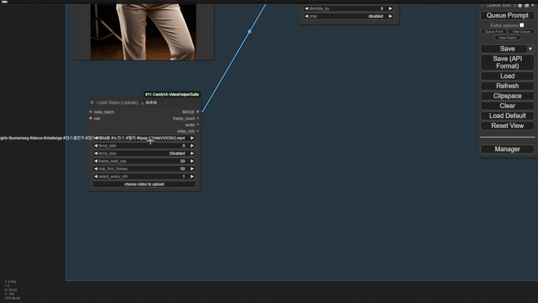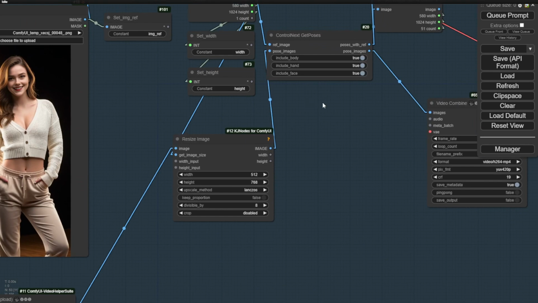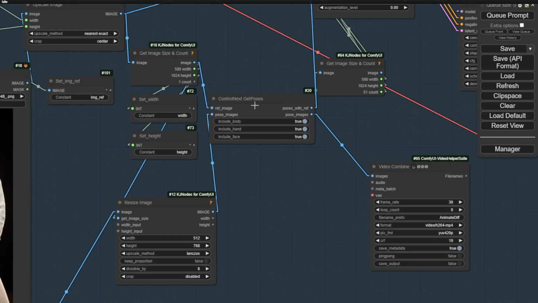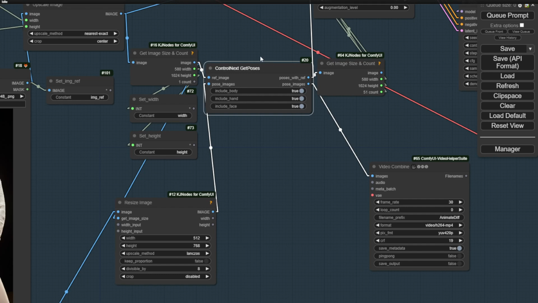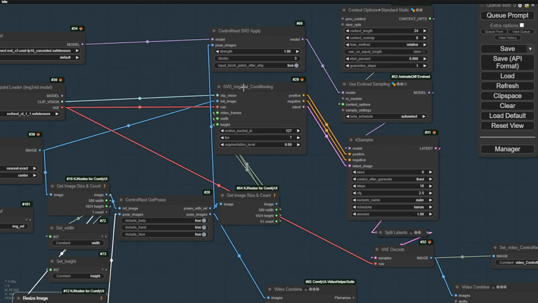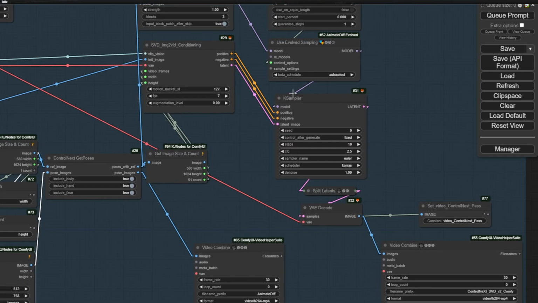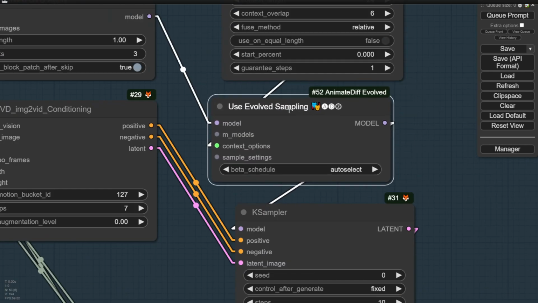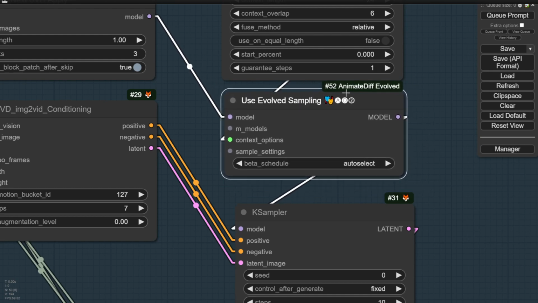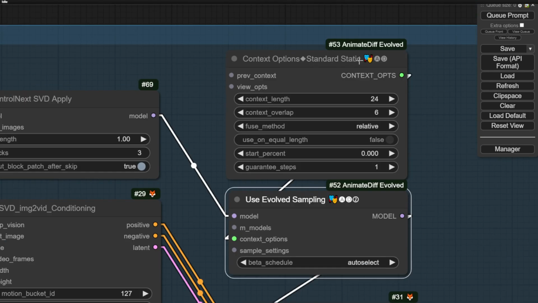So basically we have to resize both the reference image and the source dancing pose videos to the same image size. As you can see here, we have the Resize Image for both image sources, and then we're passing those data with the SVD conditioning to a K-sampler, and also right here. This is something funny: they're using the AnimateDiff Evolved sampling. This is the sampling custom nodes from AnimateDiff Evolved, and they're using the context options with the standard static one. So that's a pretty fun and very innovative way to combine these three frameworks together in one workflow.